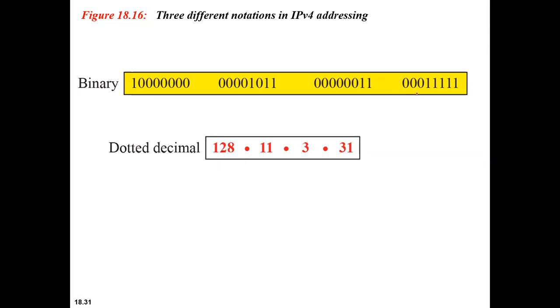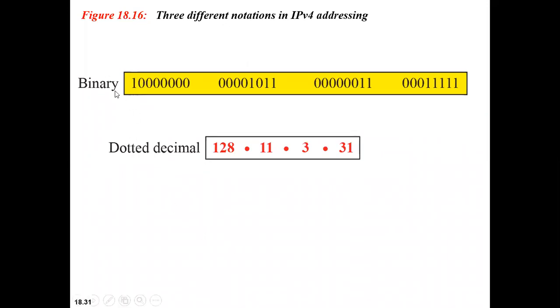In the dotted decimal representation, we separate them with dots, so that is why it is named dotted decimal. Each byte in terms of binary is represented with a decimal number, and they are separated by a dot. Clear?